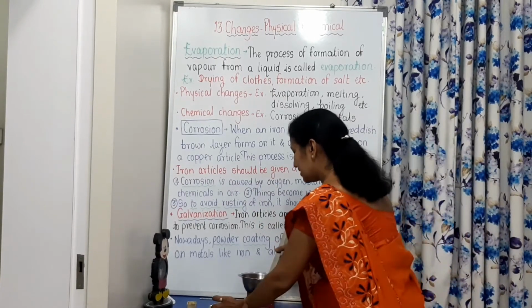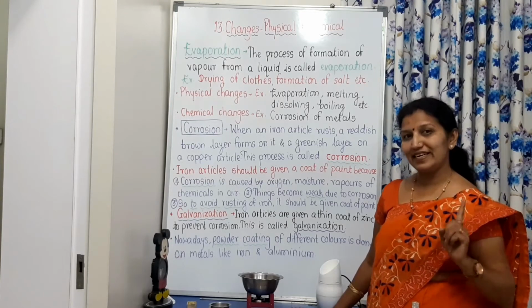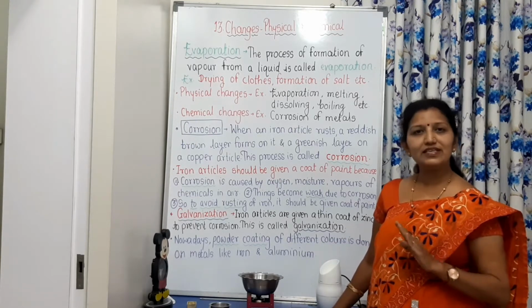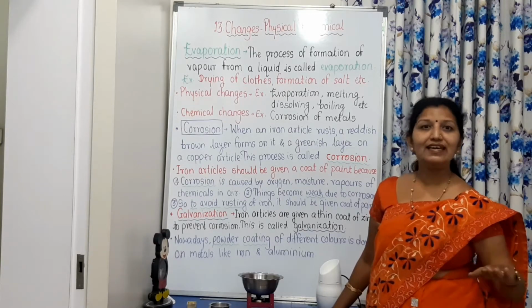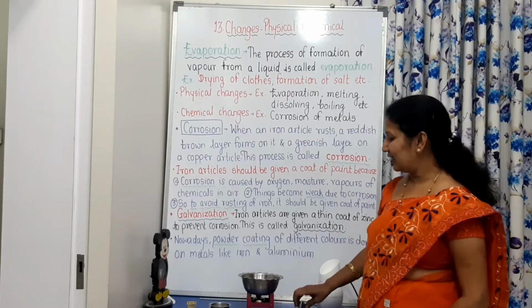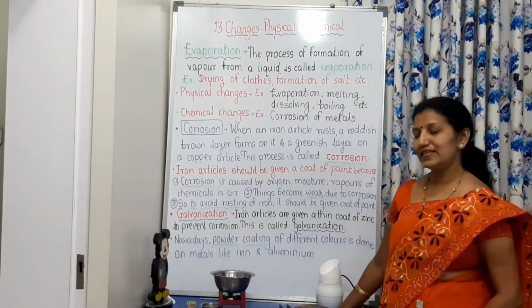And this is a chemical change. It is not a physical change, because the original substance has been totally changed and it has new properties. That's why it is a chemical change.